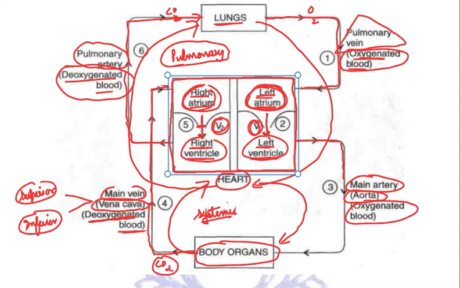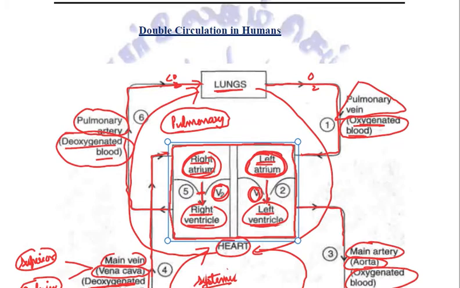So two types of circulation are taking place simultaneously, and that is why the circulation in humans is called double circulation. Why double circulation? Because pulmonary and systemic, two circulations, are taking place simultaneously.